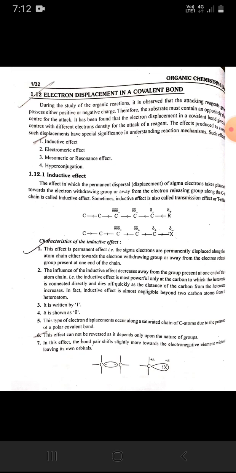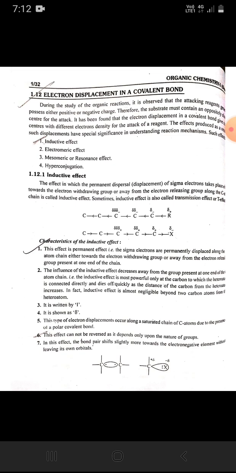Examples: all alkyl groups. Negative inductive effect: the effect in which the dispersal of sigma electron takes place toward the electron withdrawing group along the carbon atom chain is called minus I effect. The minus I effect decreases the dispersal of positive charges but increases the dispersal of negative charges. Example: SO3H, COOH, COOR, CONH2, CN, Cl, Br, I, OH, NO2, NH2, CHO, COR, etc. That is, all the groups other than the alkyl groups.